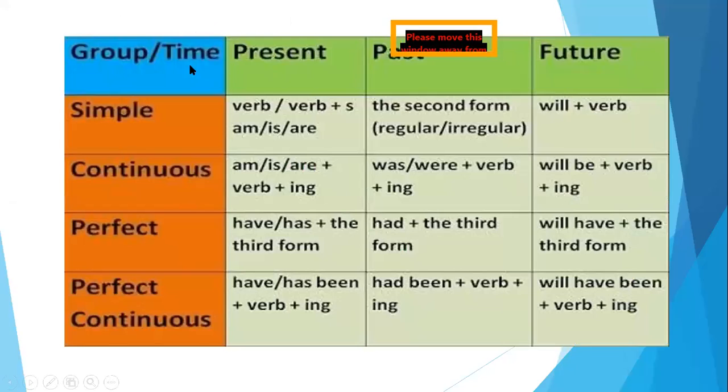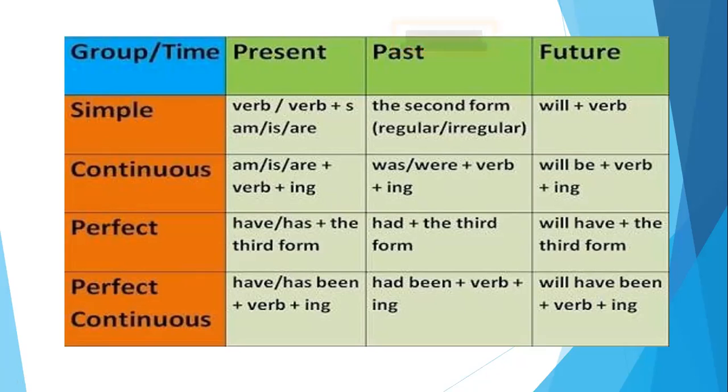So let's have a look at this chart. First of all, what are the types? The simple, the continuous, the perfect, and the perfect continuous. This continuous tense is also called the progressive tense for those who don't know, and the simple one is also called the indefinite tense. Please make sure of this.